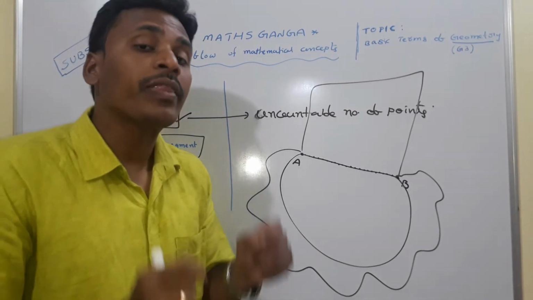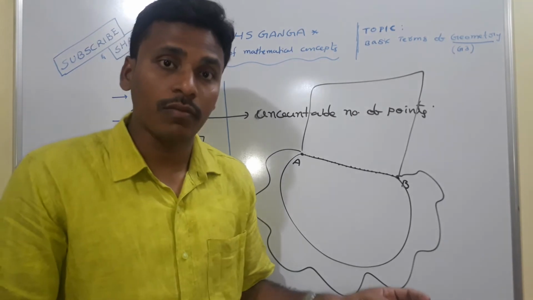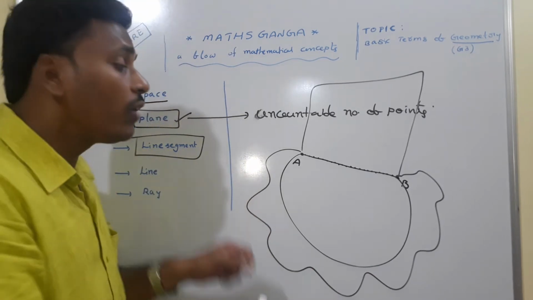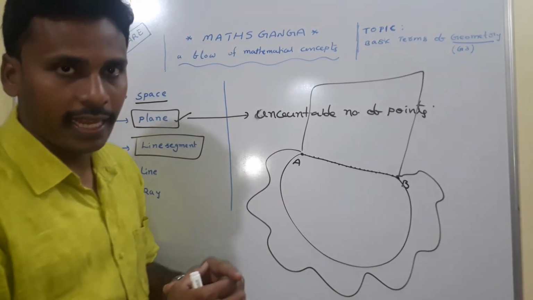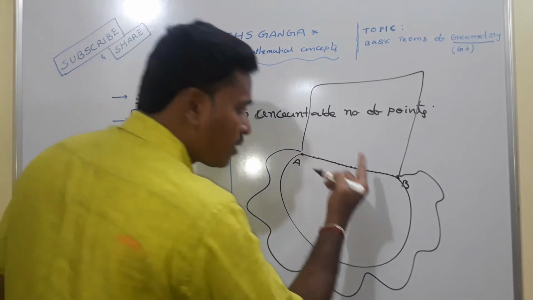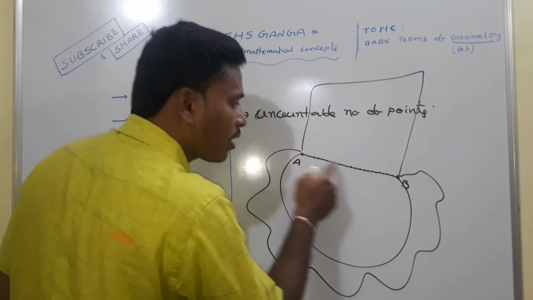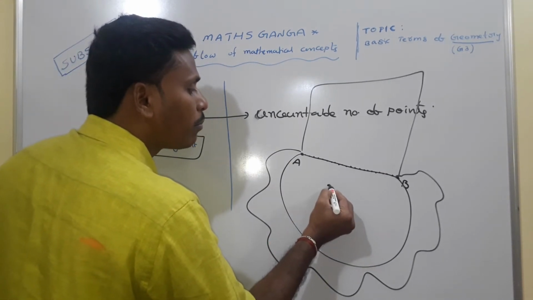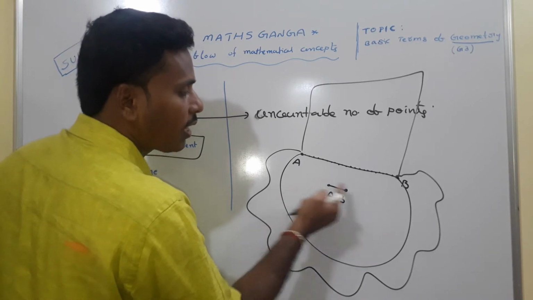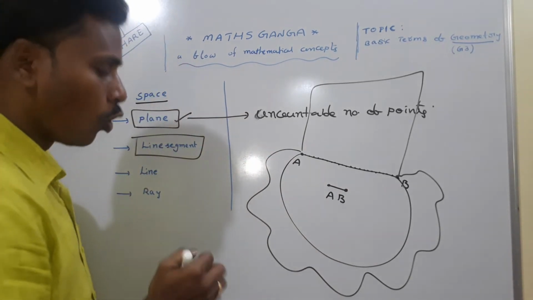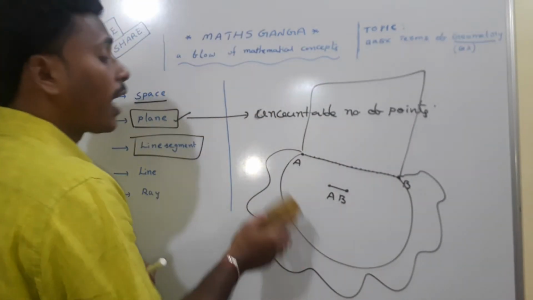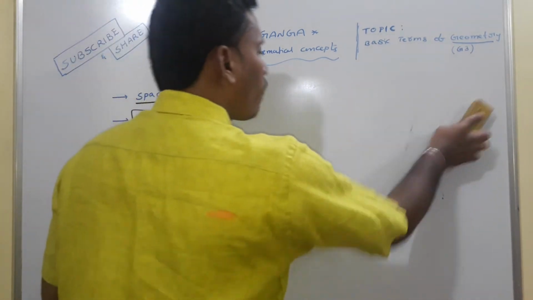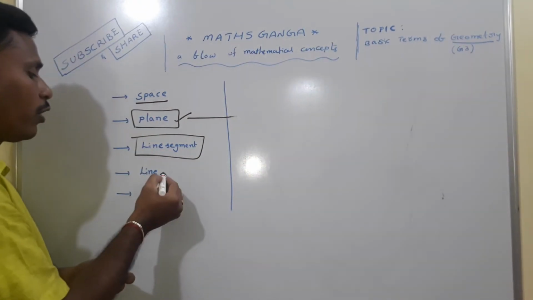So what is a line segment? A line segment is a collection of points. Which type of collection is it? The collection of points on the shortest path between two fixed points of the plane is called the line segment. The line segment starts at A, ends at B, and the collection of all points on the shortest path is called the line segment. This is usually indicated symbolically like this, since it starts at A and ends at B. So a line segment is the collection of points on the shortest path between two fixed points A and B. And after the discussion of line segment, we need to know about a line.